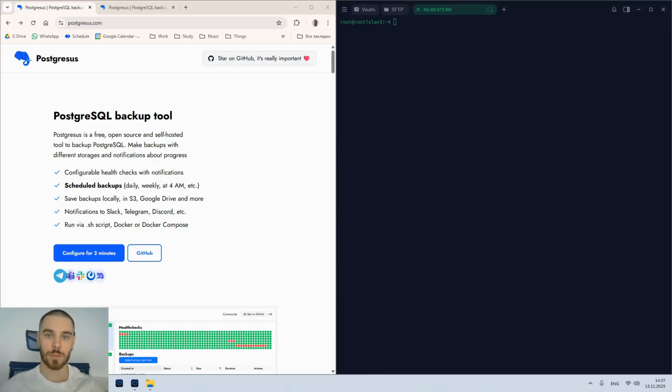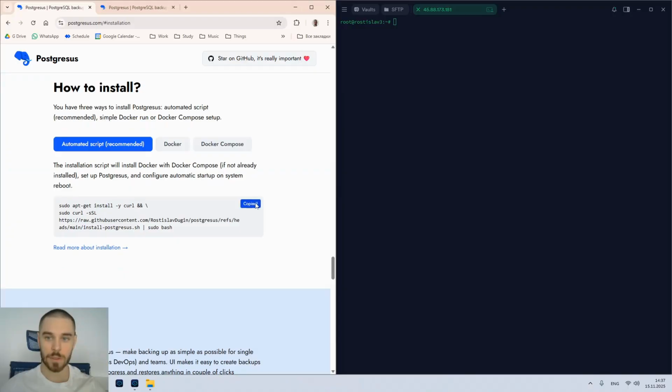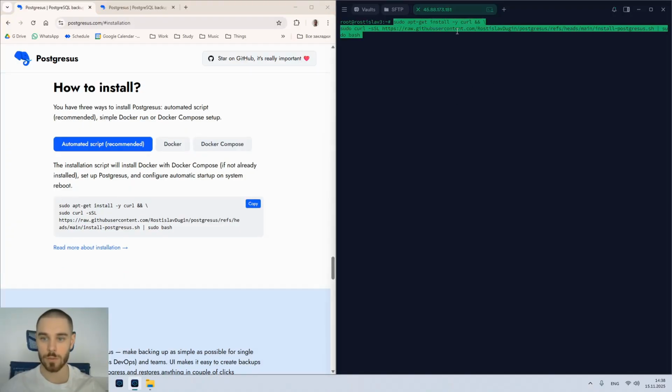Let's start from script. I have a clean Cloud VPS and let's install Postgresus there. The script automatically installs Docker and only then Postgresus. So let's copy the command.